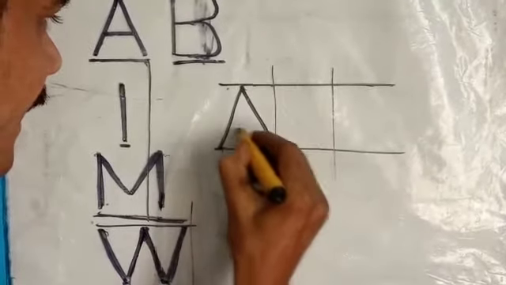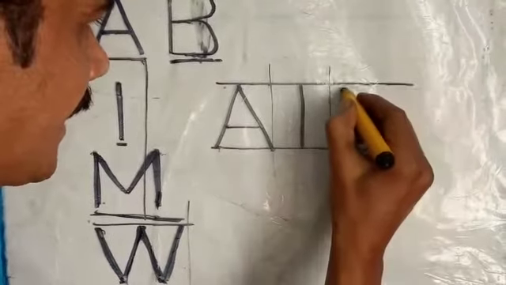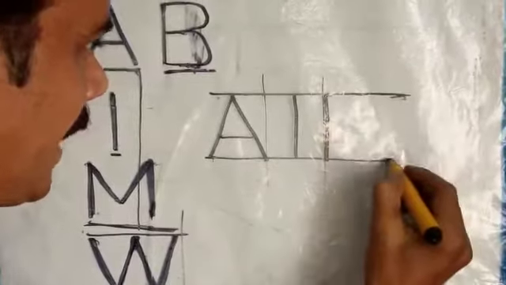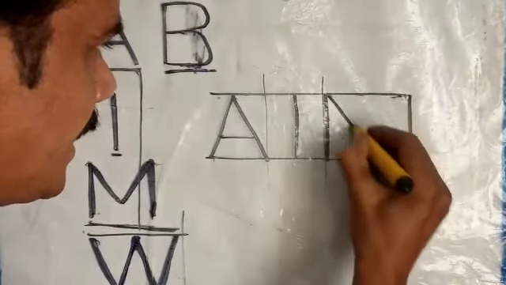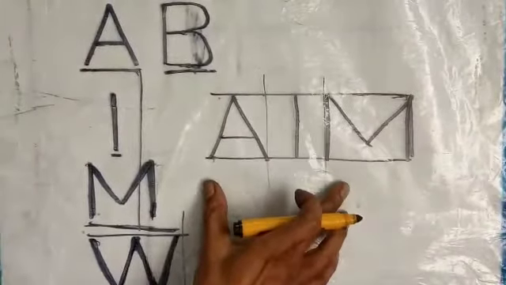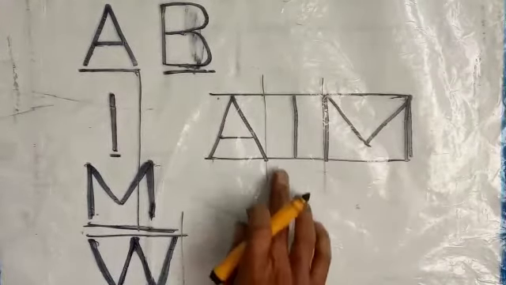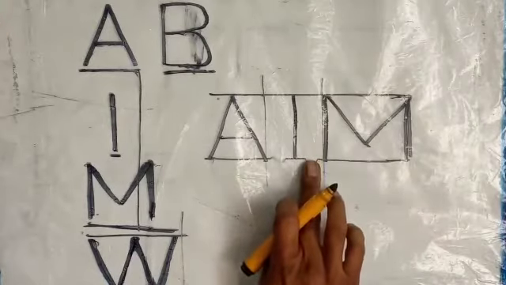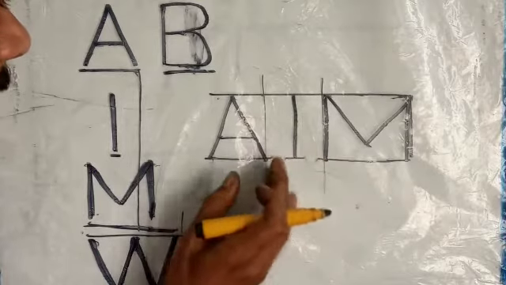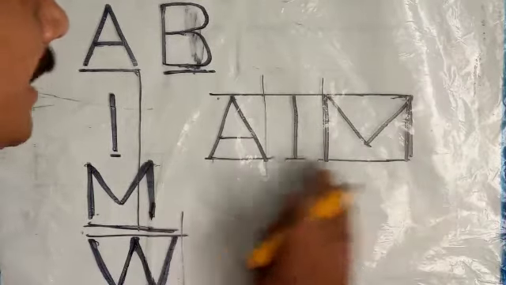See, A, in the center I, and M. The same area we have to take more than this one. See children, this is M. So the word AIM doesn't look beautiful. Why? Because the gaps here vary, there is a difference. So it is not AIM, it is like A, I, M, different or separate letters.